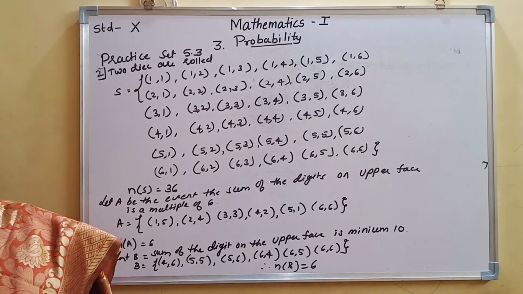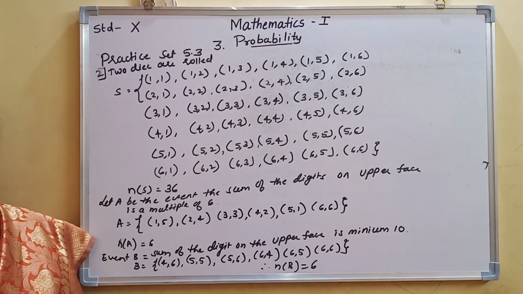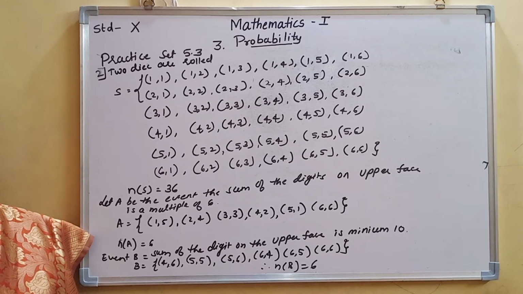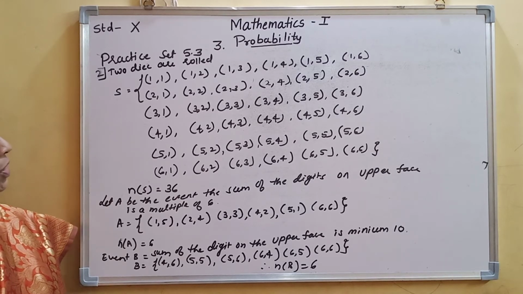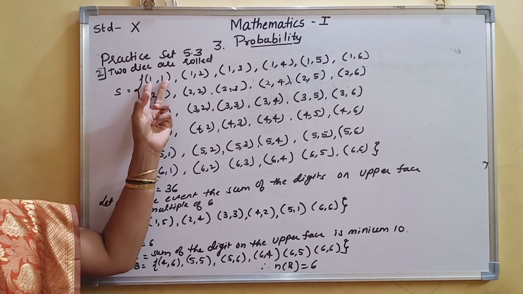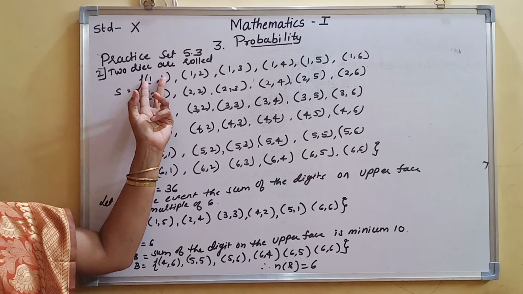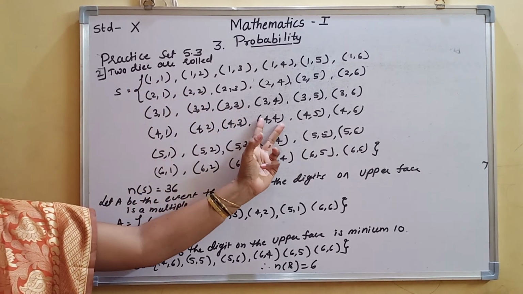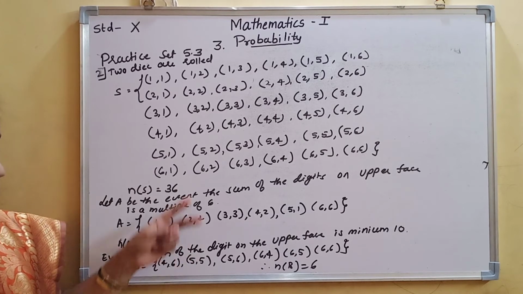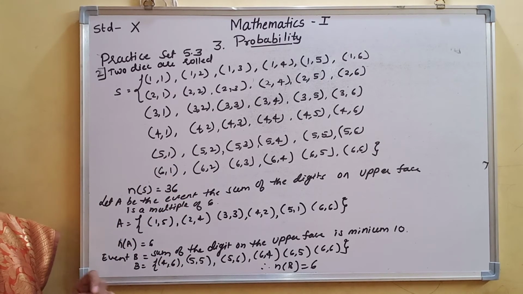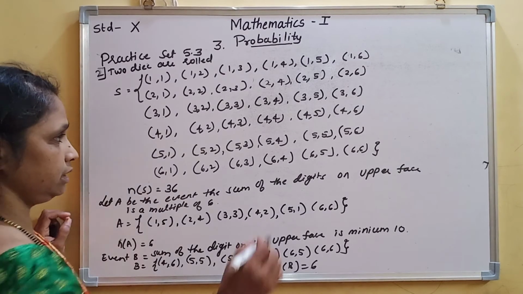Now next is what? Let C be the event that the same digit appears on the upper face. Okay, same digit on the upper face. Which ones have the same digits on the upper face? C is the event having the same digit on the upper face. Means 1 1, 2 2, 3 3, 4 4, 5 5 and 6 6. Okay, so this I will write, because this will be required.